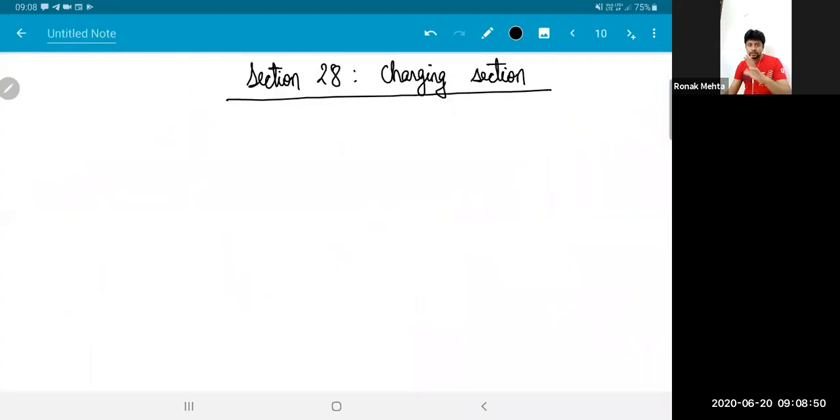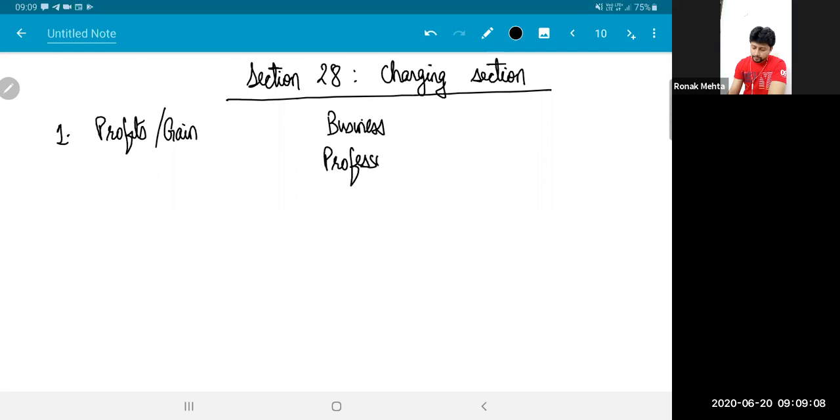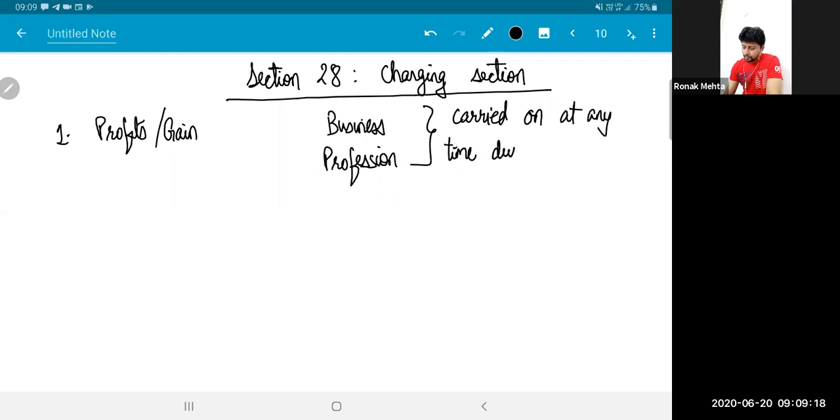I'll just rather focus on doing some points. Charging section 28, first point is nothing but the name of the head. It says any profit or any gain that arises due to any business or any profession, this business or profession is carried on at any time during the previous year.